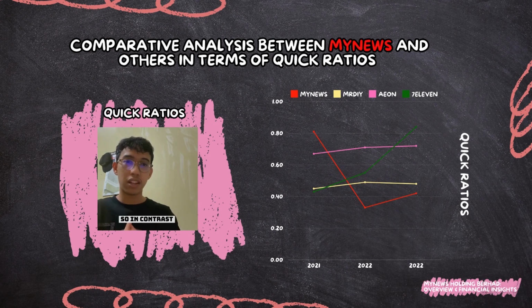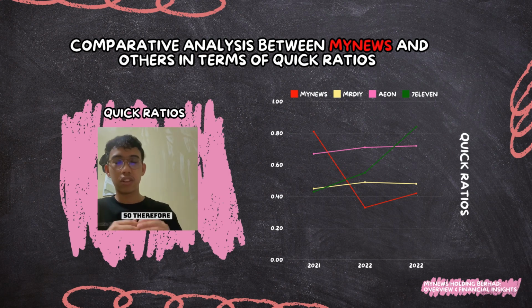In contrast, MyNews faced a big decline from 0.81 in 2021 to 0.33. So the decline is a big difference.